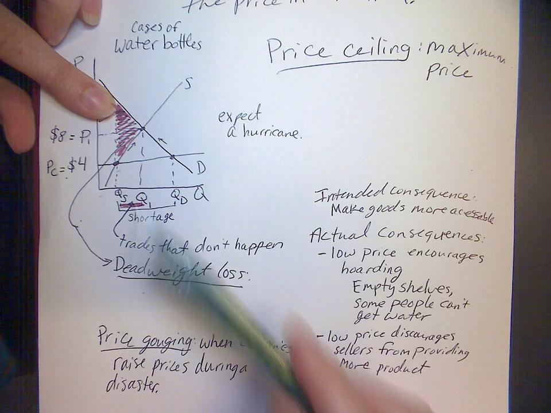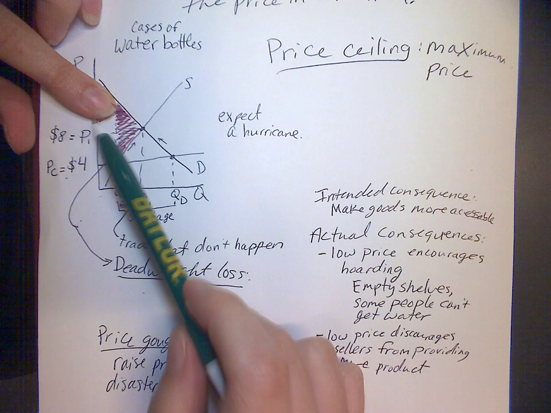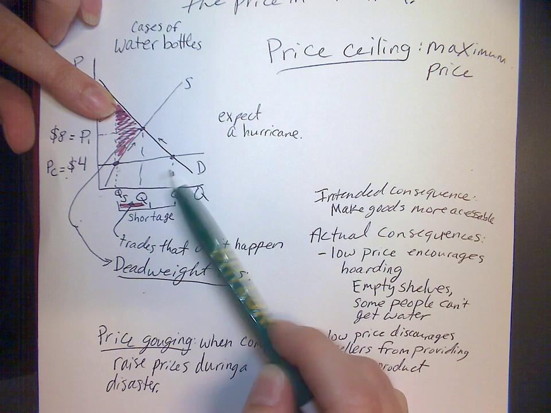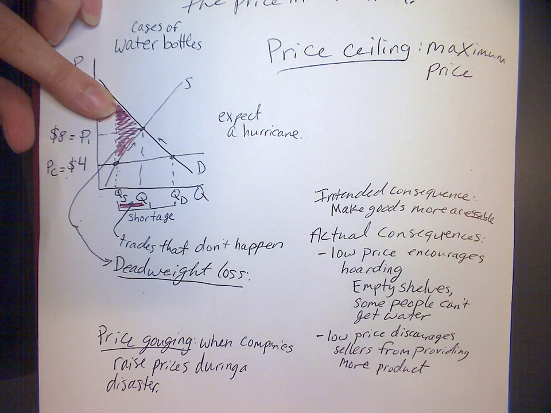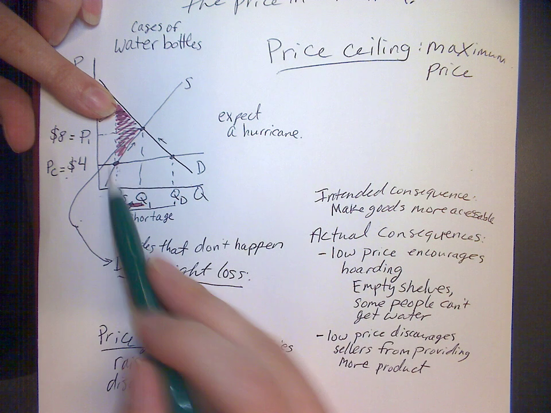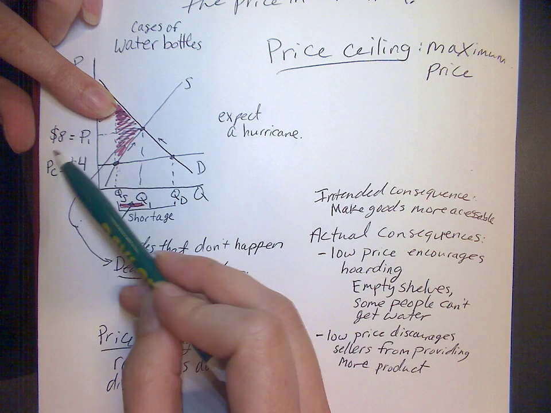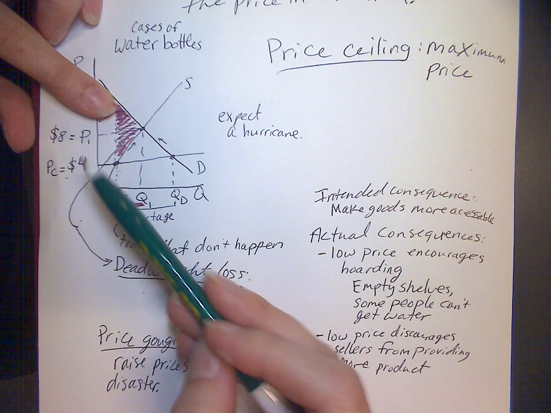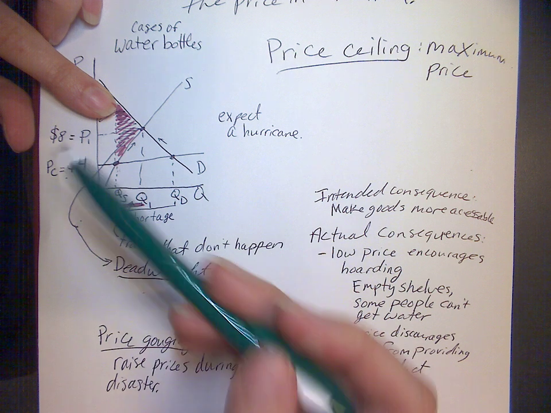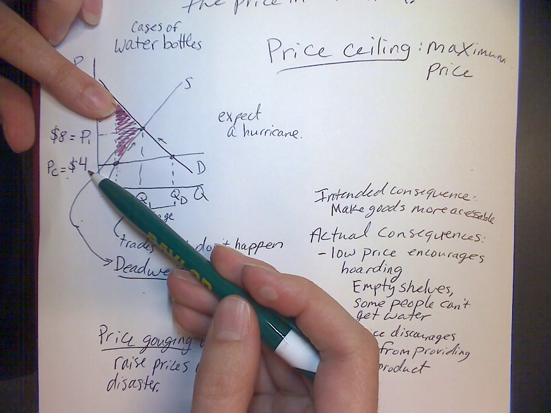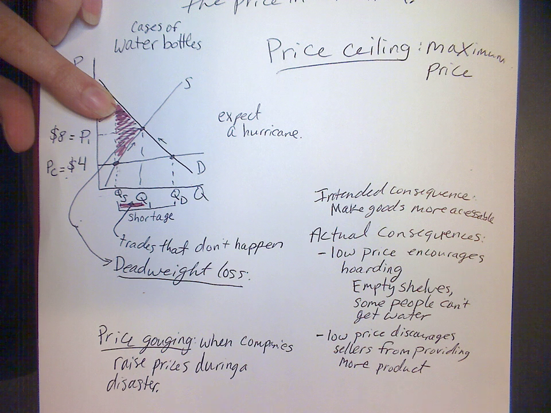But economists love price gouging, right? We see that when the price can rise, that makes the goods more available to people who desperately want them. And the higher price encourages people to be careful about how much they buy and not just buy everything. And so that means there's plenty available for everyone. Okay, so if the price rises, then there's plenty available for everyone. The price is more, but you'll notice in price gouging situations, the price might double or triple, but that doesn't really make a difference in how much people are able to get it, right? So if a person can afford a $4 case of water, they can afford an $8 case of water, okay?